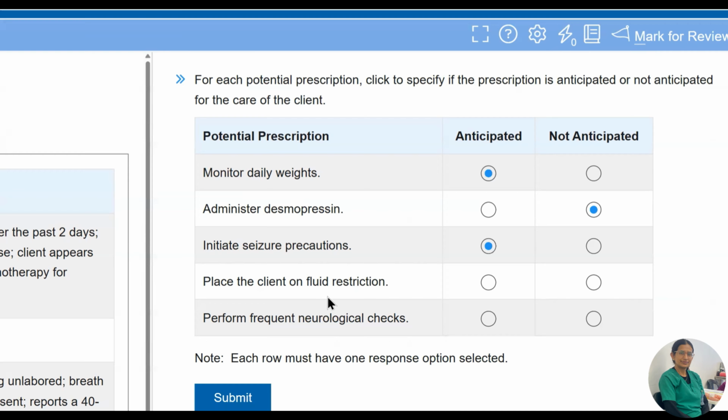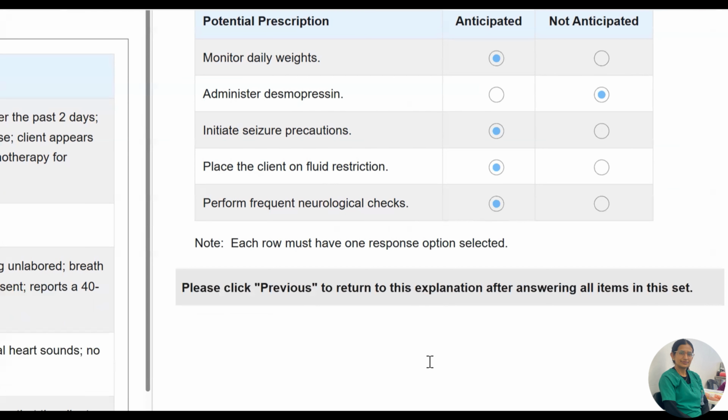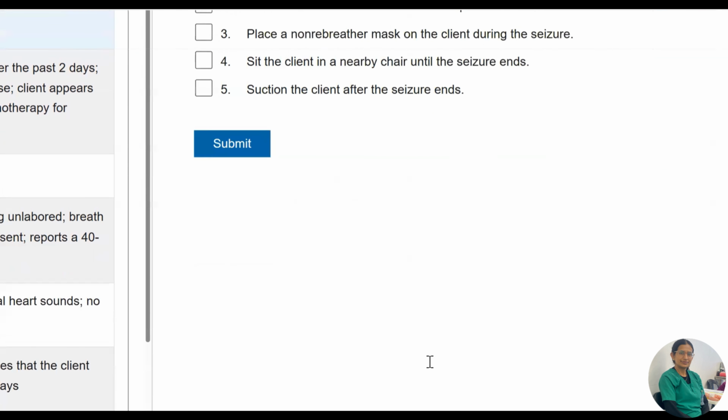Initiate seizure precautions, that is very important as the patient's sodium is 117, so the patient is at more risk for seizure. Place the client on fluid resuscitation, that is not correct because in SIADH we prefer fluid restriction, as the patient already has fluid retention inside and hyponatremia. And perform frequent neurological checks, very important.